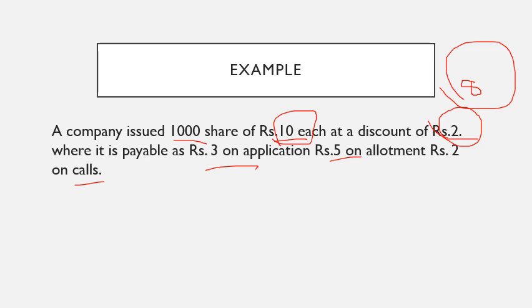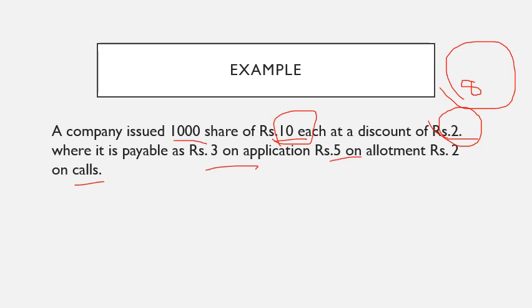First of all, the company will be receiving the application money: bank account debtor to share application. Application is 3 into 1000, 3000 they will receive. Share application 3000. Bank account to share application 3000. Then later they will be transferring their share application money to the share capital. Share application account debtor to share capital rupees 3000.